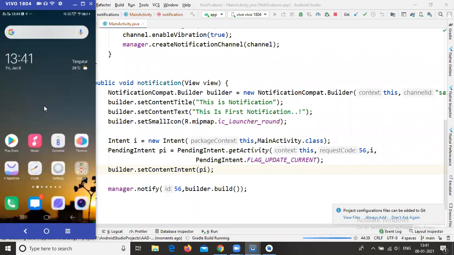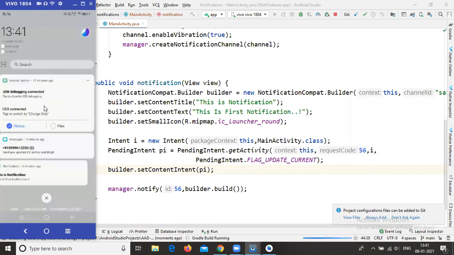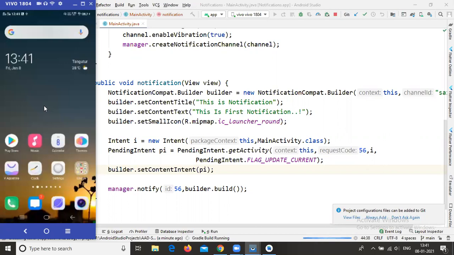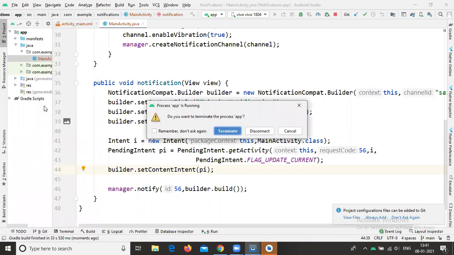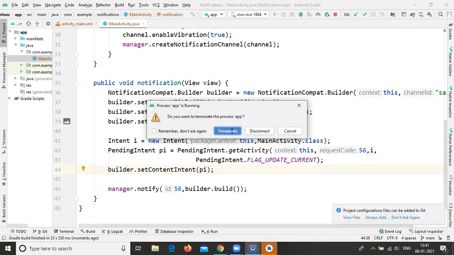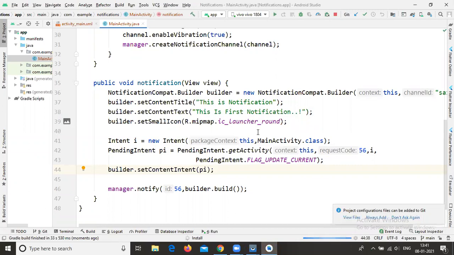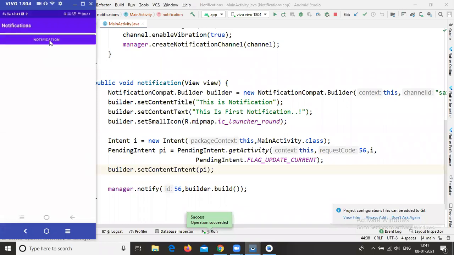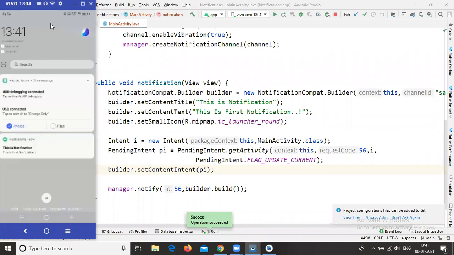By default notifications, here I'm clearing. Here I'm getting my notification output. I'm clicking this notification. Now all of you observe, here I'm getting this notification.